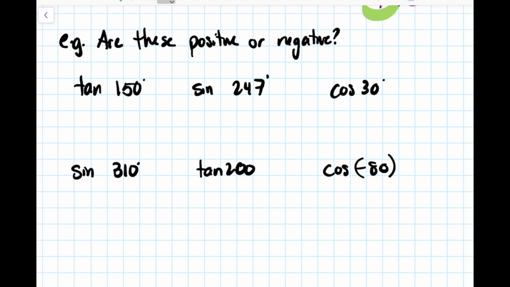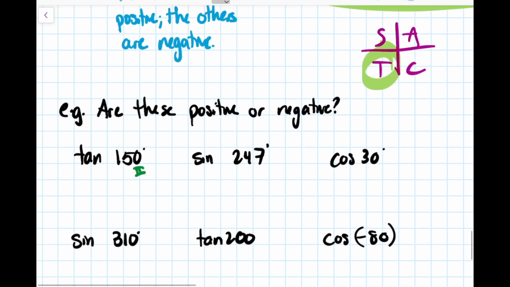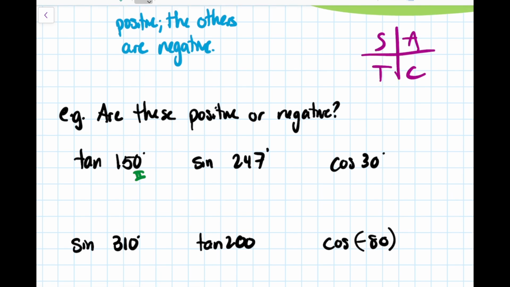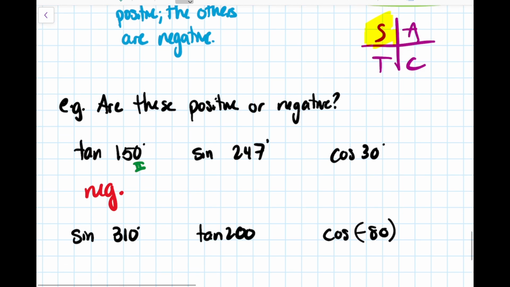So 150. This is in quadrant 2, right? So if we look in quadrant 2 and we think about our ASTC, well, in quadrant 2, the only thing that's positive is sine. And so since this is a tangent ratio, this is negative. If we go to sine of 247, that's in quadrant 3. And in quadrant 3, the only thing that's positive is tangent. So this one's also negative. If we had switched these two ratios, so if this had been a tangent ratio and this had been a sine ratio, they both would have been positive.